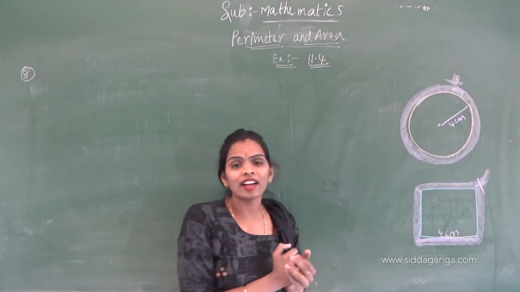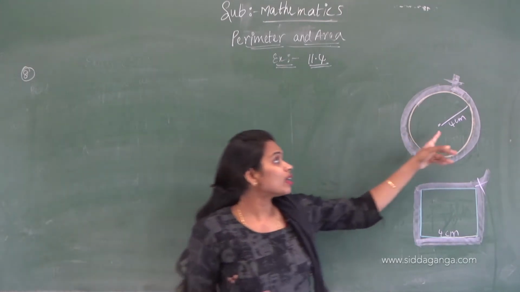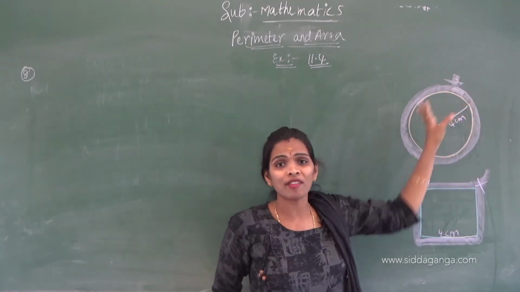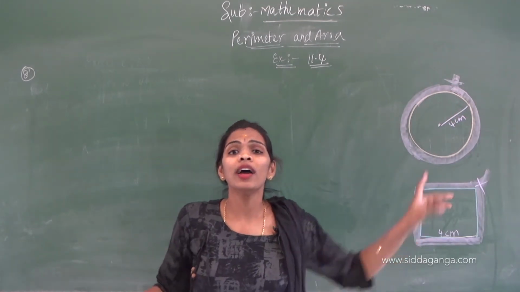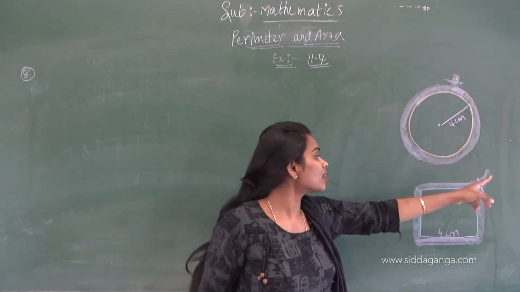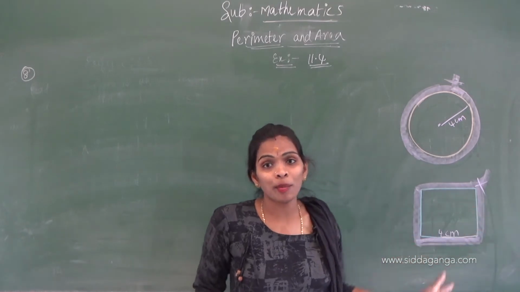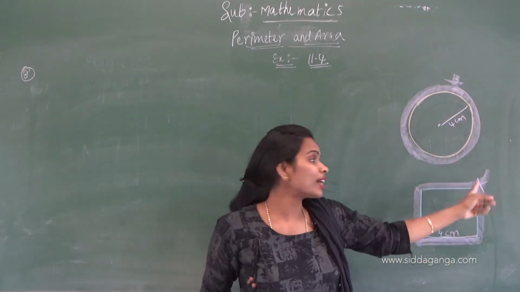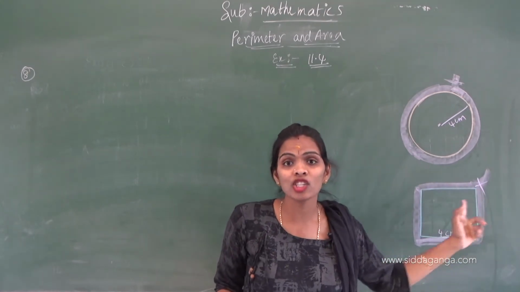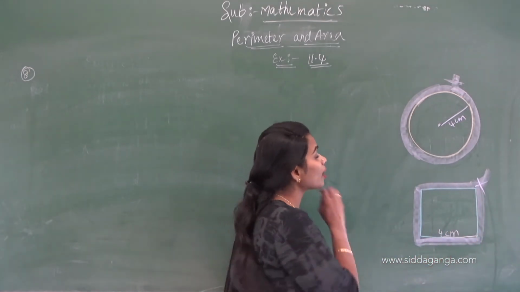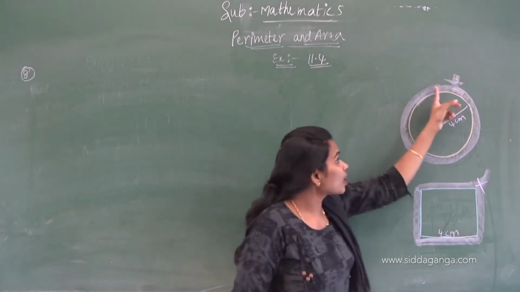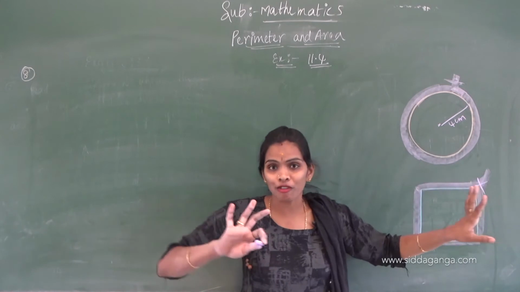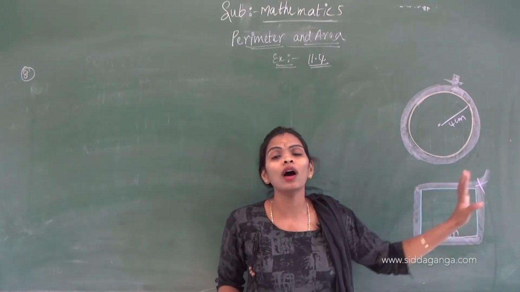How will we get that? We know the radius. This wrapping of the cord is for the circumference, and this is for the perimeter, correct? We wrap the circumference of a circle, and we are wrapping the perimeter of the square. What they are asking is whether the cord we have taken here is sufficient to wrap this square or not.